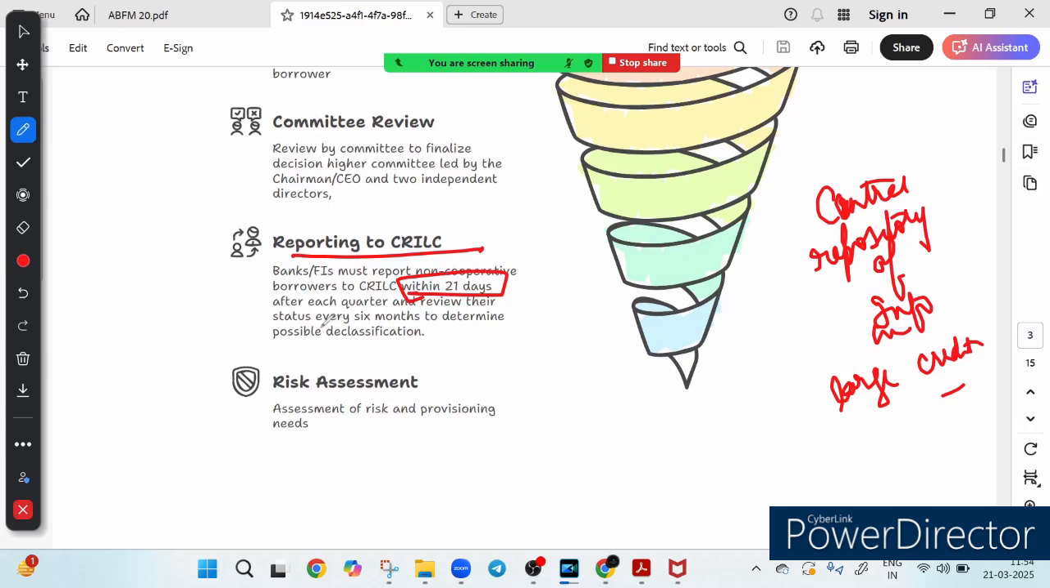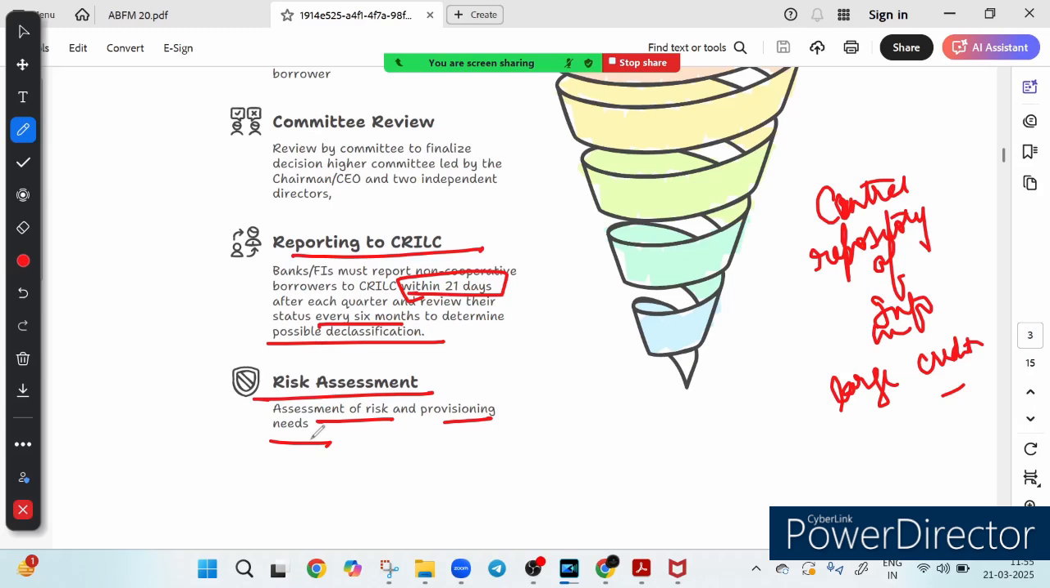A status is reviewed every 6 months for possible declassification. And the final step is a risk assessment, which means the bank assesses the risk involved and makes necessary provision to protect its financial stability. So assessment of risk is done and provisioning is done. Necessary provision is made to protect their financial stability.